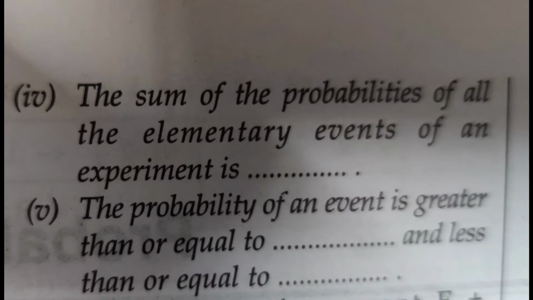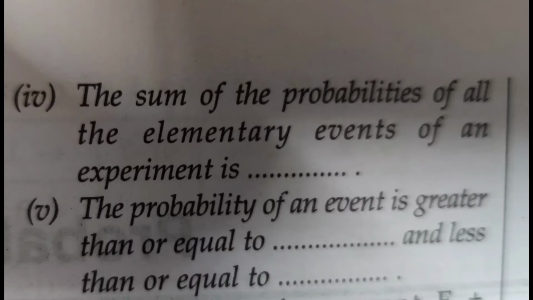Now blank number 4. The sum of the probabilities of all the elementary events of an experiment is 1. The probability of an event is greater than or equal to blank and less than or equal to blank. We have already discussed this.